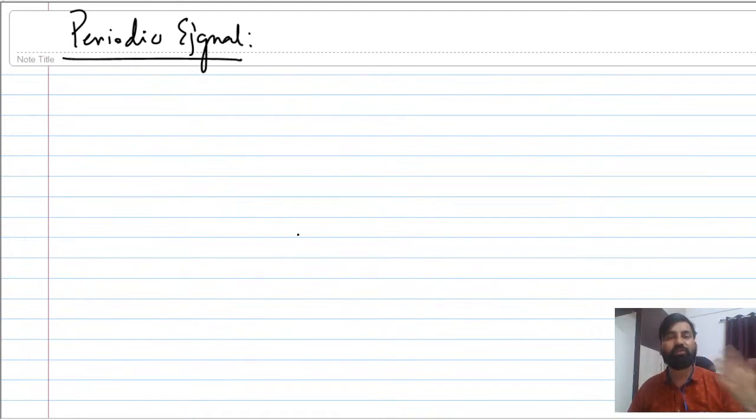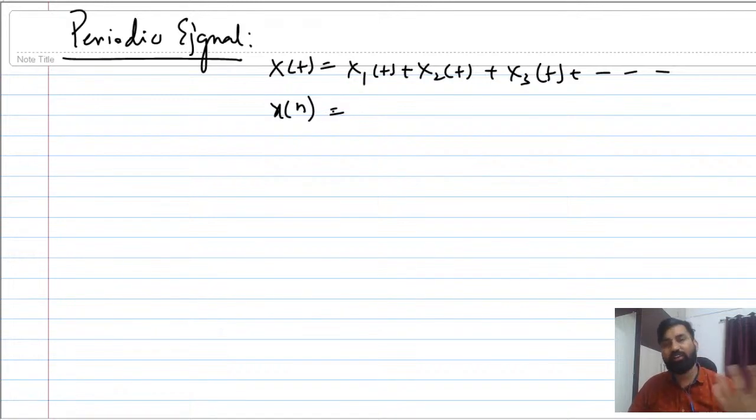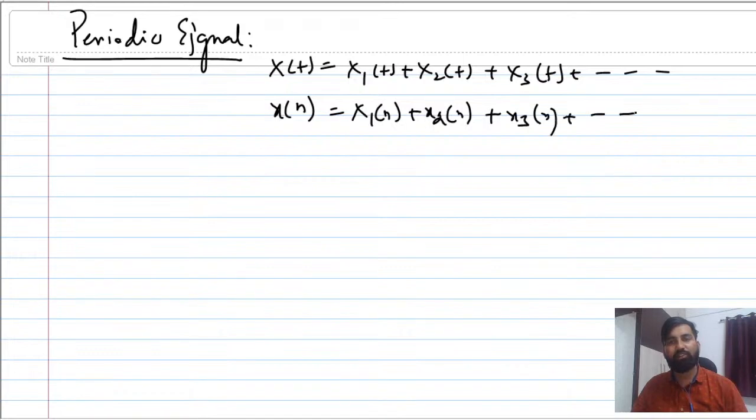and already we have seen what is a periodic signal and what is the criteria for a discrete time periodic signal. But suppose we have got a signal x of t, which is a combination of x1(t) plus x2(t) plus x3(t) and so on and so forth. Or you can say, we have got in the discrete time domain, discrete time signals given like a combination of x1(n) plus x2(n) plus x3(n), and so on and so forth.